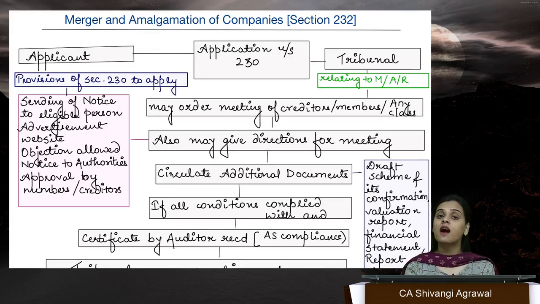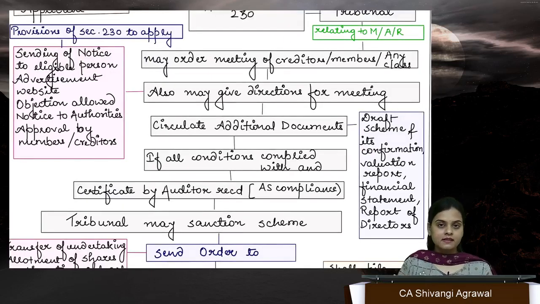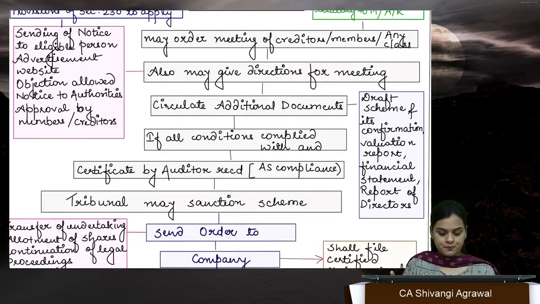We have to check, are they capable enough to oppose, because capability criteria has been specified. Who is eligible to oppose, that has been specified. Who can object: more than equal to 10% of share capital or more than equal to 5% of debt in the case of members and creditors respectively. Okay, so this is how that is going to take place. The same objection criteria is specified here also, because the same provisions apply in this case also.